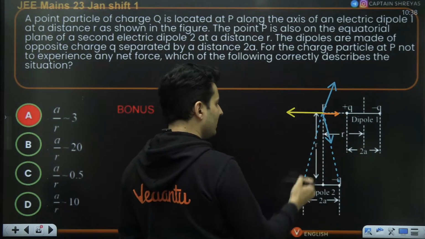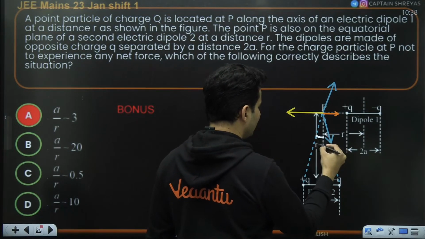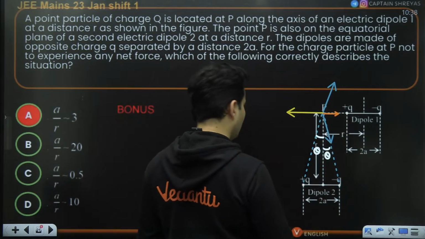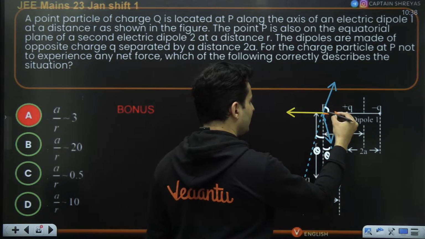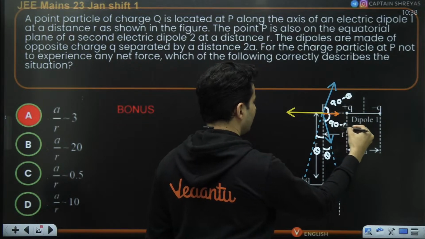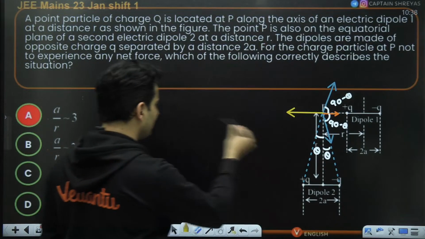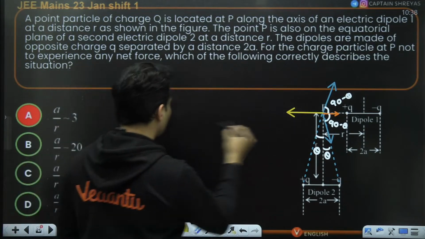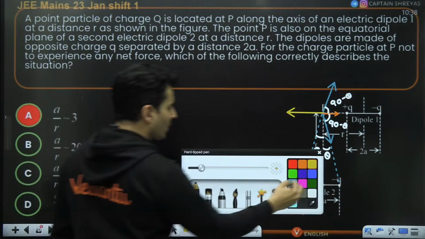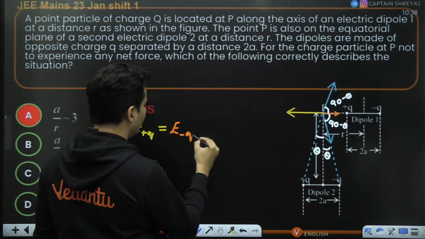So all these things will be there, and then you assume some angles also. Let's say this is theta, this is also theta. So this will be 90 minus theta, even this will be 90 minus theta. And then you say that the fields will balance. So the electric field due to the positive Q charge will be balanced by the electric field due to the negative Q charge.